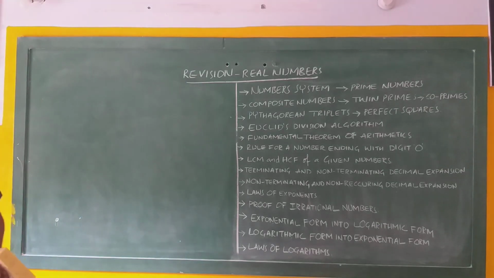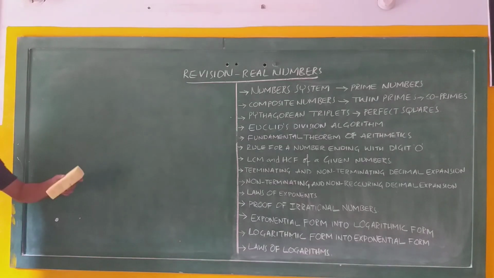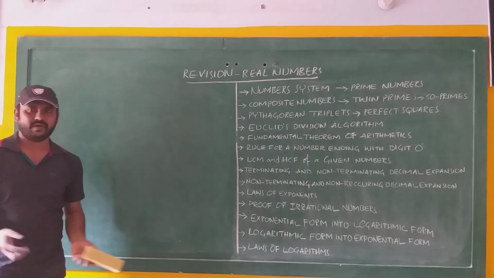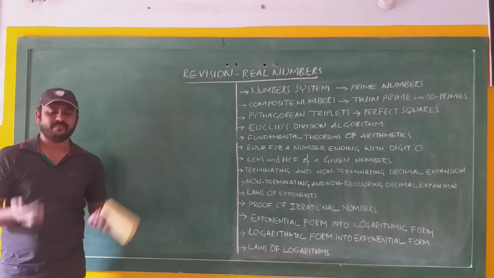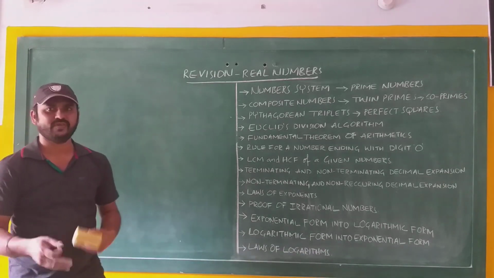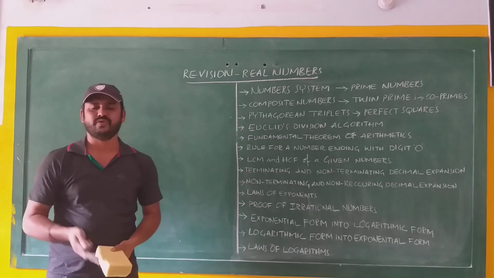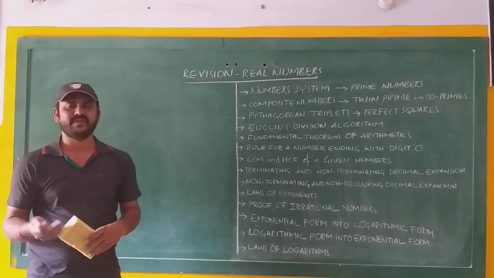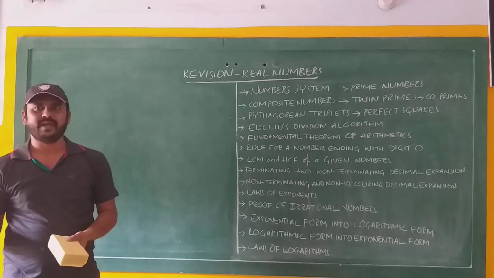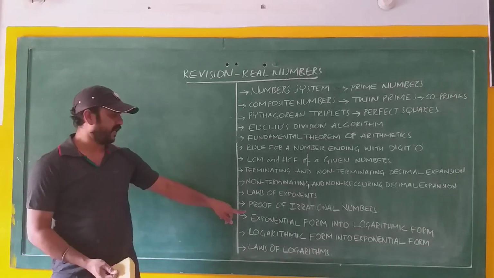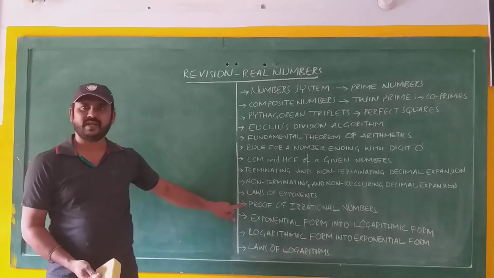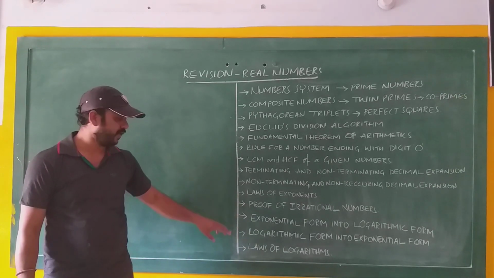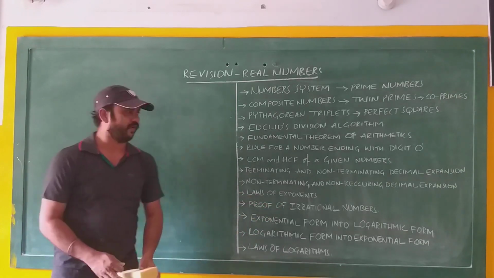Next, proof of irrational numbers. The given irrational number can be proved by using the contradiction method. That means in this method, we assume that it is a rational number. So if it is a rational number, then there exist two integers, r and s, such that the given number is equal to r by s. This topic will be explained with an example question in the next video, but it is very important for 4 marks questions.